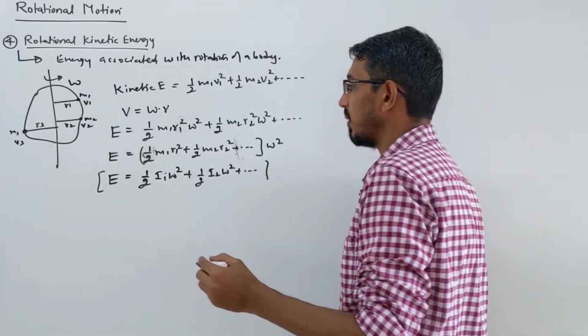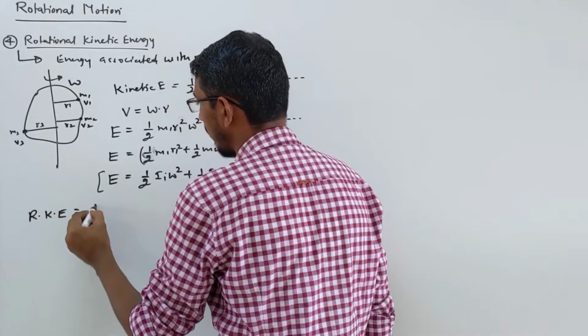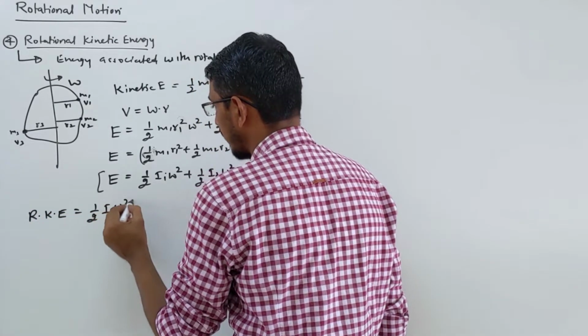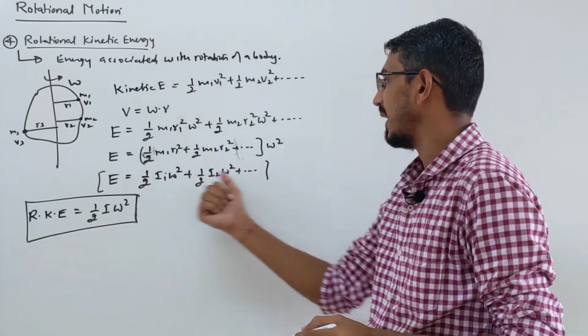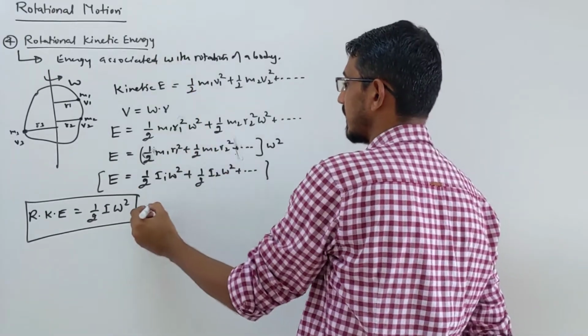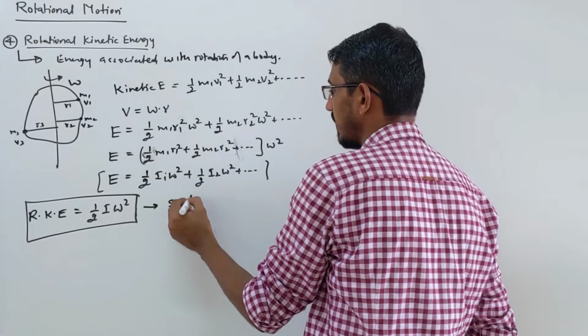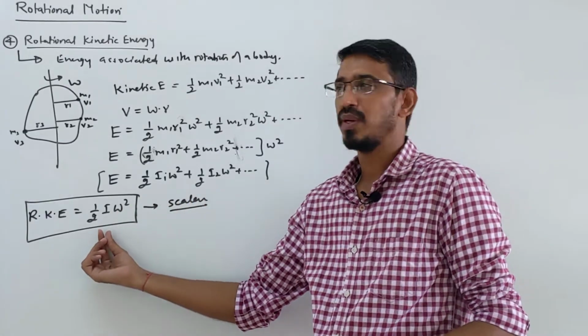So if you want to write it for one particular particle, then what is the answer? So, the rotational kinetic energy formula, what came to you? Simply half I omega square. That's called your rotational kinetic energy. If you have n number of particles, you simply add them, because energy is a scalar quantity, we know. So this is a scalar quantity, so it is simply added, right? Yes. So you can write this formula directly also, you don't need to do all that much.